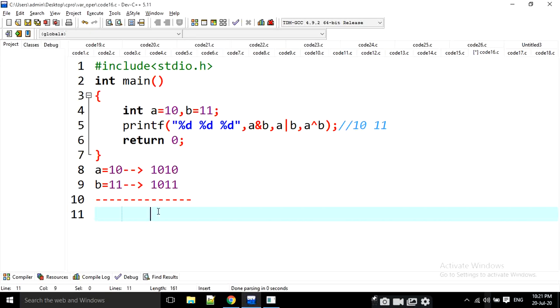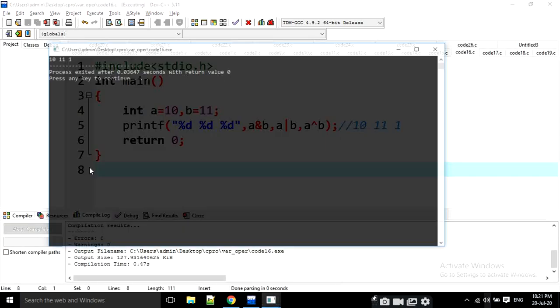Yes, here both are 1, that's why it is going to be 0. Here also both are 0, then it is going to be 0. Both are 1, it is going to be 0. But here both are different, right? That's why it is going to be taken as 1. The output is 1 here. Yes, the answers are 10, 11 and 1.